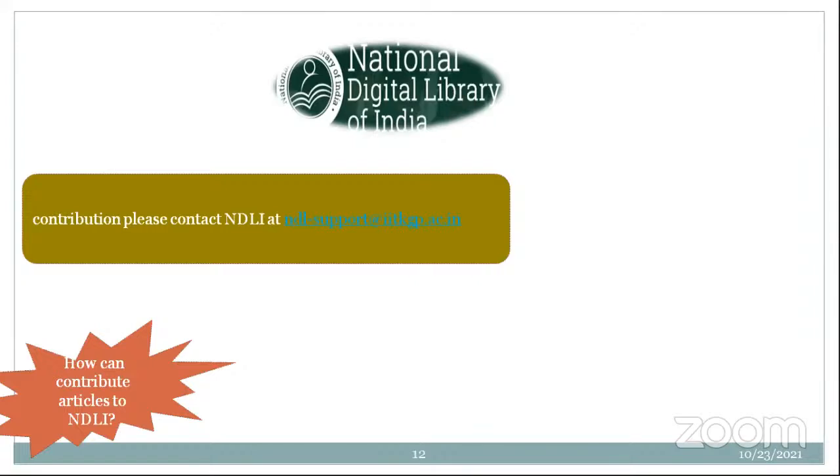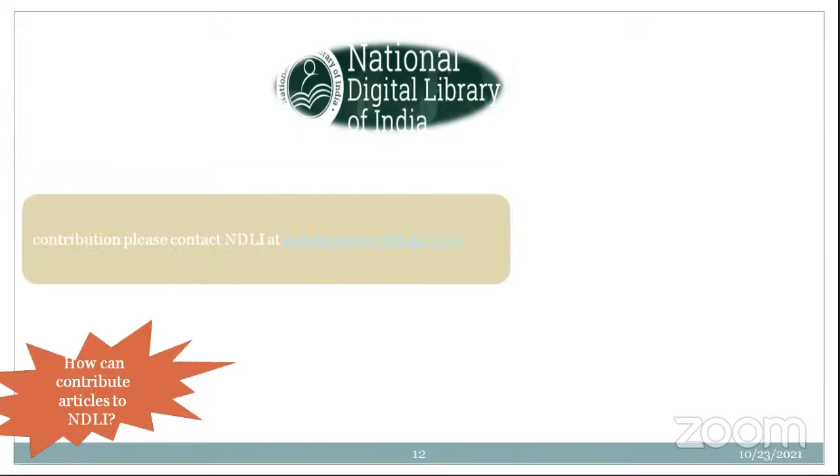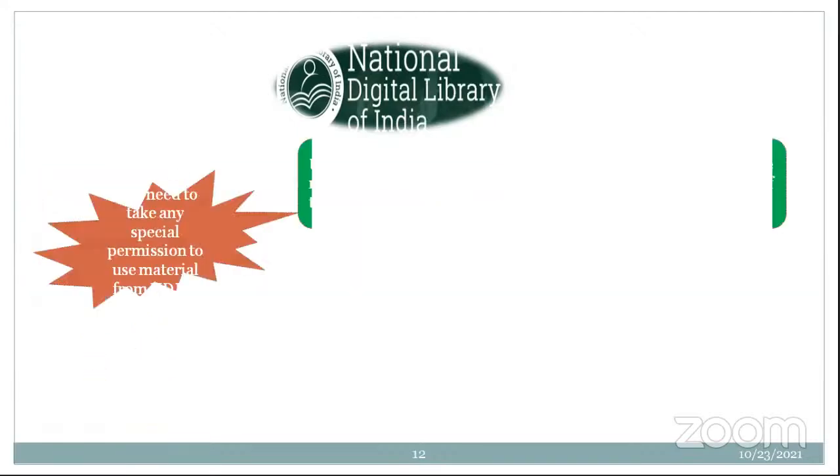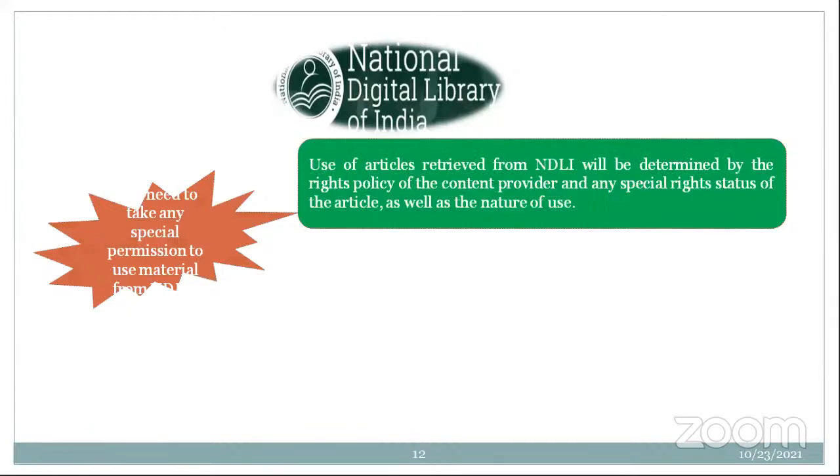They will give you a certain format, asking what kind of content you have with you and which discipline it covers. Everything they will ask you in that form. Once the filled-in application is sent to this email ID, your content will be curated and made available on the NDLI platform like this. This is for teachers actually.